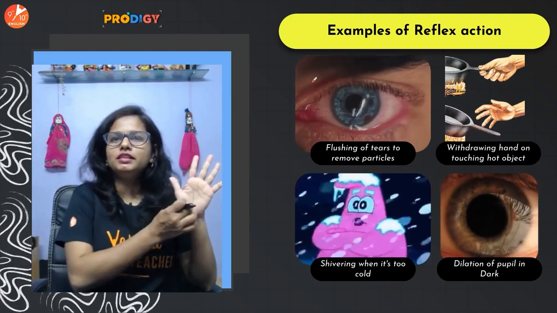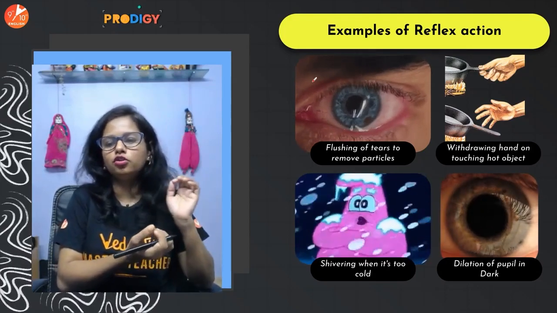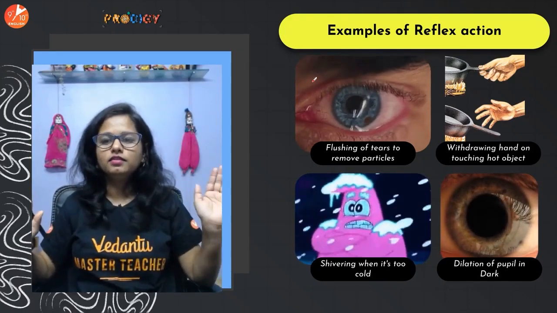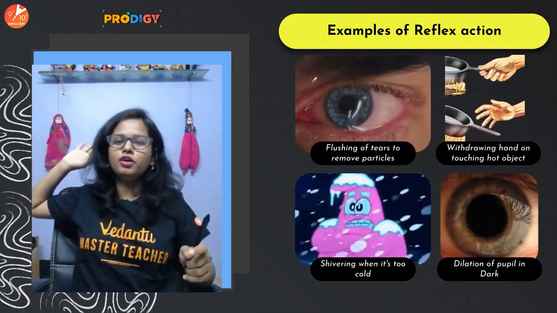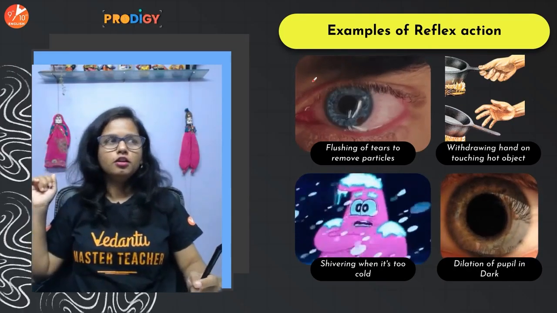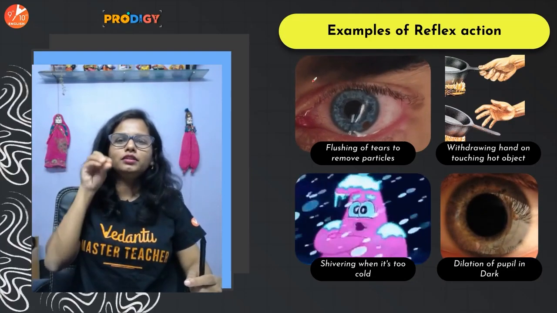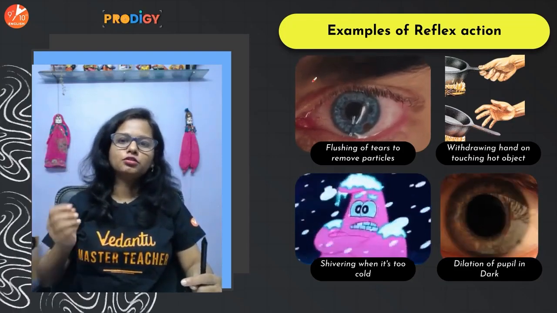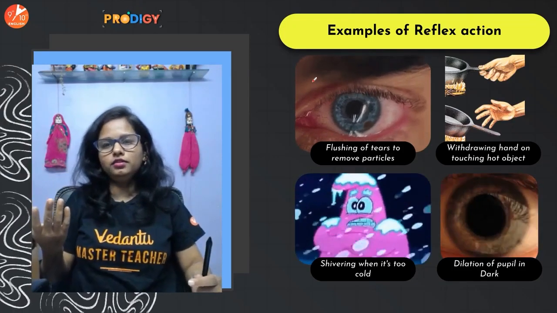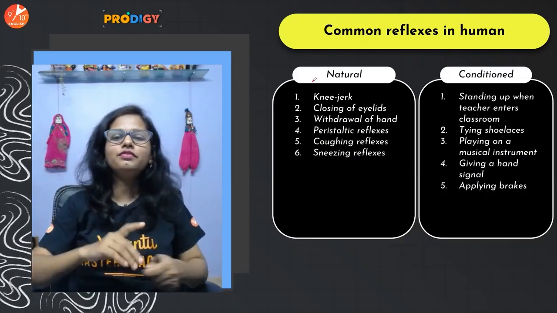When someone pricks a needle or something pricks, you immediately remove your hand or your palm or your foot, anything, right? Reflex action. When you touch a hot object, immediately you pull your hand back, reflex action. When you enter into a dark room, to allow more light to enter in your eye, the pupils dilate, right? So that's a reflex action. You sweat during a hot weather. Right now I'm sweating. So yeah, that's again a reflex action.